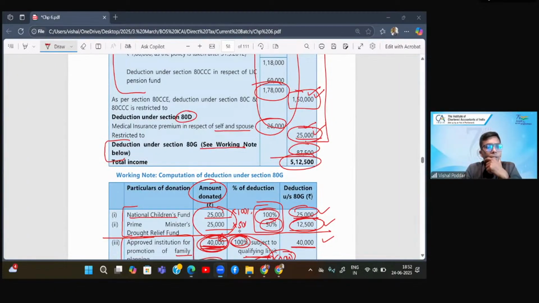Let us take your queries. Priyanshi is asking, sir, how not in cash and plus other than kind both are possible? Priyanshi, but I had already explained that. I had explained this, saying that when I say not in kind means I want in monetary form, money form. But money does not only mean cash. You have now so many options, QR code scanning, online, NEFT, RTGS, check, so many other options.